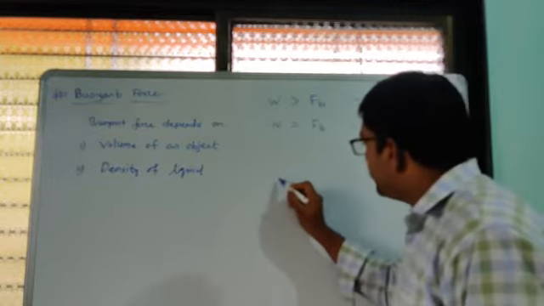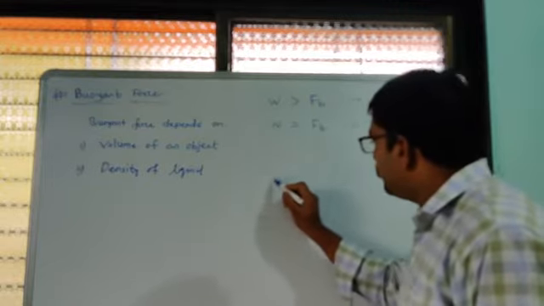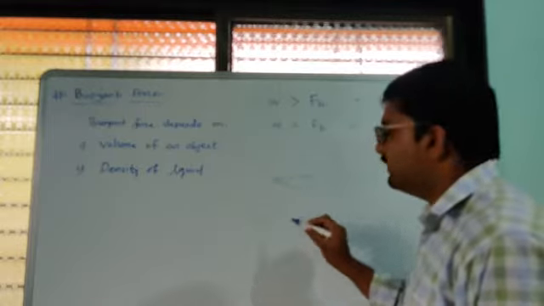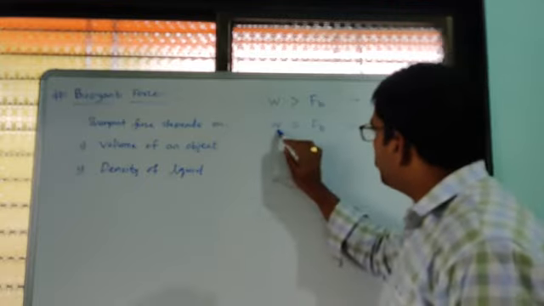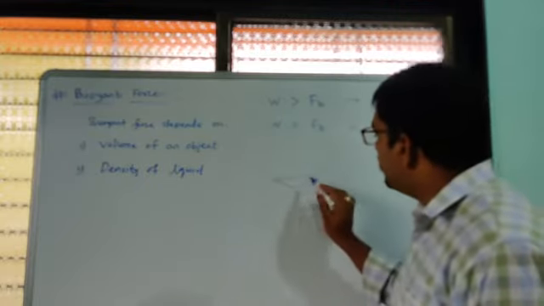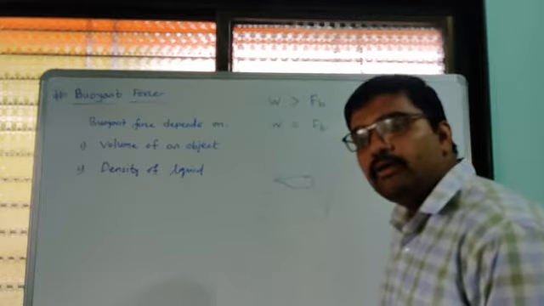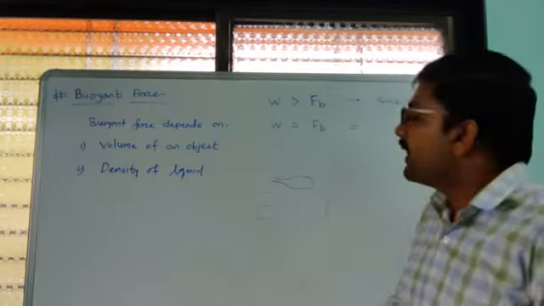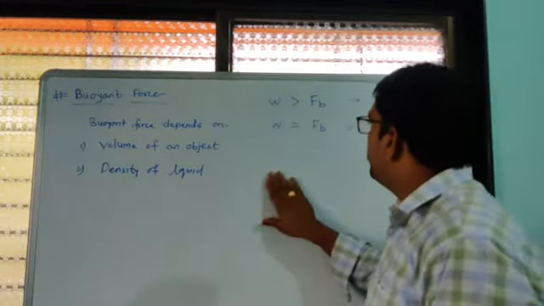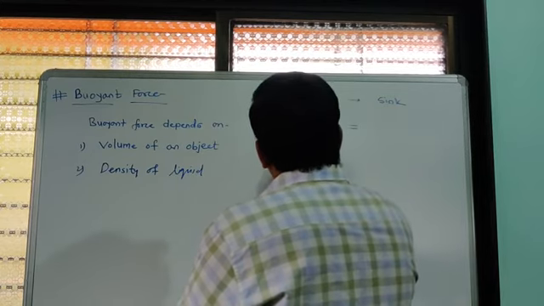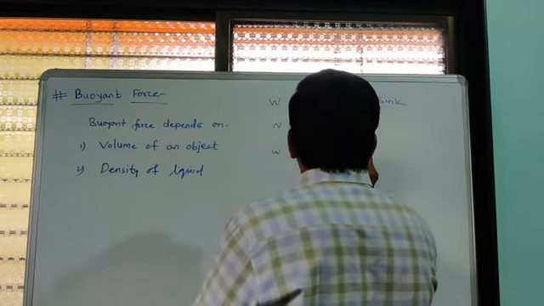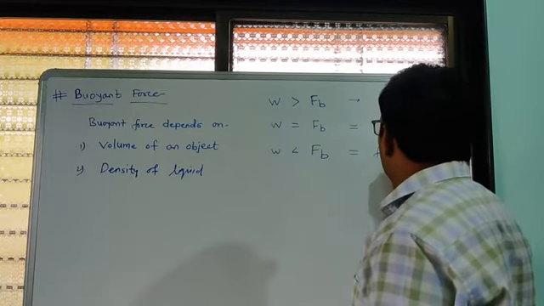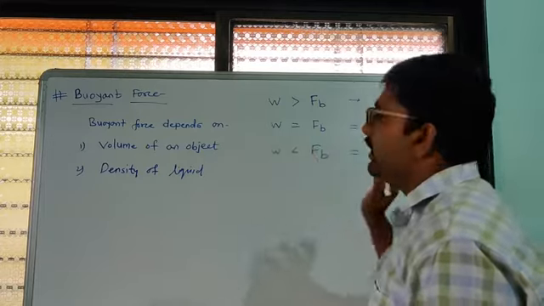We see the example of a bottle of water floating like this, in between in a water tank. When the weight and the force of buoyancy are equal, at that time it neither sinks nor floats. It stays somewhere in between in the liquid. And the third case: if the weight is less than the buoyant force, at that time the object will float. So these cases you have to remember.